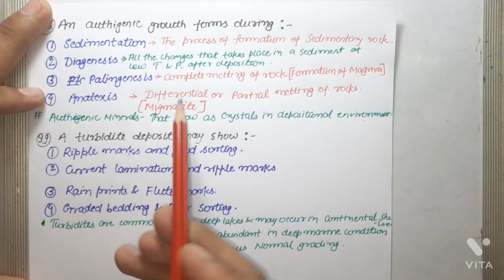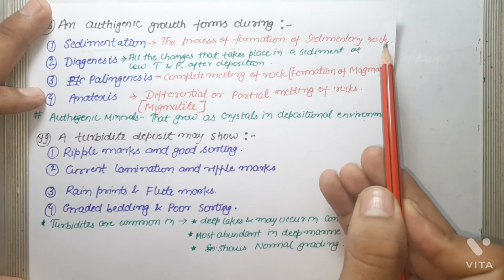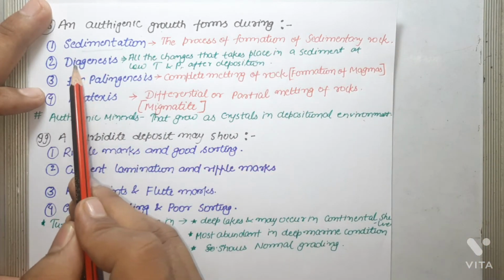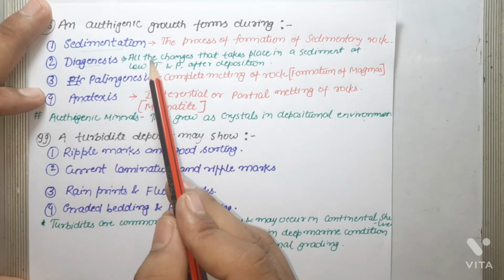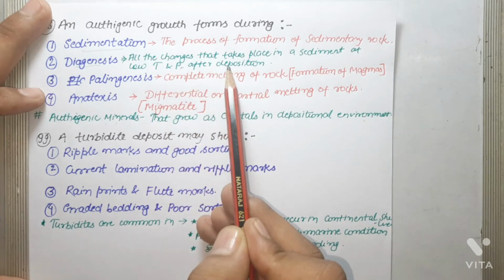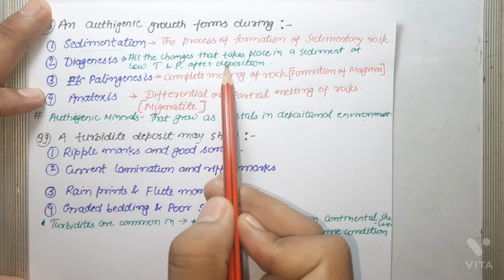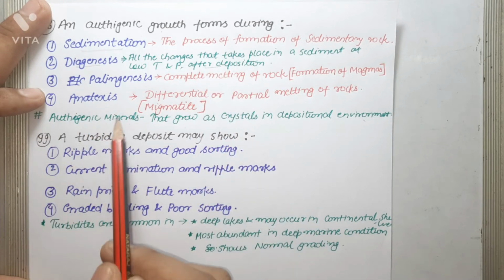So first one is sedimentation. Sedimentation is the process of formation of sedimentary rock. Second is diagenesis. Diagenesis is the process in which all the changes that take place in a sediment at low temperature and pressure after deposition. So basically, this is the option that is correctly matched with the growth of authigenic minerals.